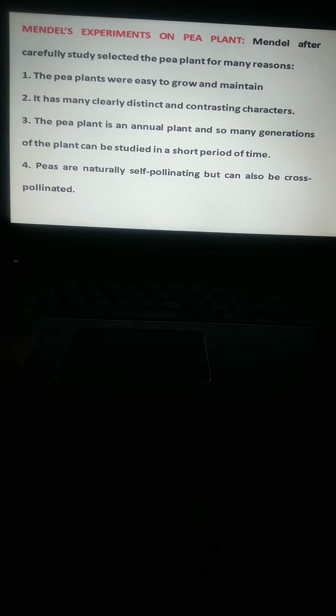Pea plants are naturally self-pollinating but can also be cross-pollinated. These seven contrasting characters were the focus of Gregor John Mendel: flower color, plant height, seed color, seed shape, pod color, pod shape, flower position.